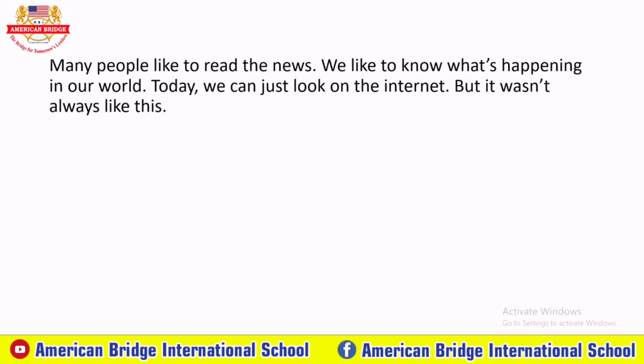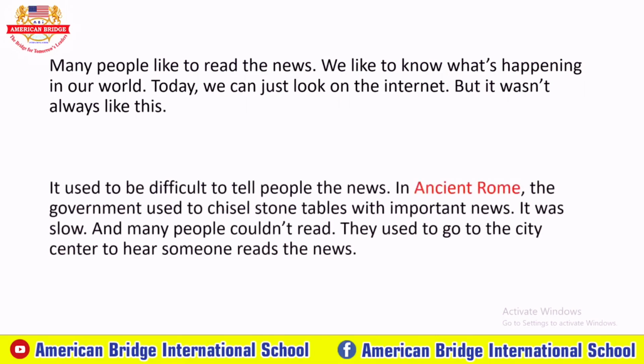It used to be difficult to tell people the news in ancient Rome. So what is ancient Rome, everyone? Ancient Rome is the time in the past of the ancient Romans, right? In ancient Rome, the government used to chisel stone tablets with important news. What does the word chisel mean, everyone?